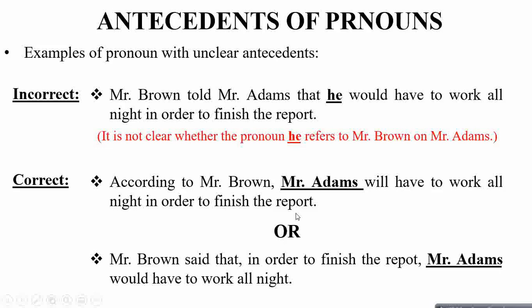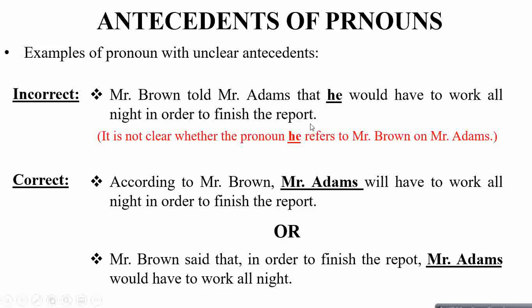It is going to be Mr. Adams. और अगर आपने इसमें incorporate करना है, इसको और तरीके से लिखना है, Mr. Brown said that in order to finish the report, Mr. Brown would have to work all night. So आपने इसको either way लिखना है, and now you are more clear कि which of the two people is supposed to stay all night for the work. So जब आपका antecedent clear नहीं है तो आपने उसको किस तरीके से refer करना है. ऐसे में आप उसको just pronoun से mention नहीं कर सकते because you're not clear who you are referring to.